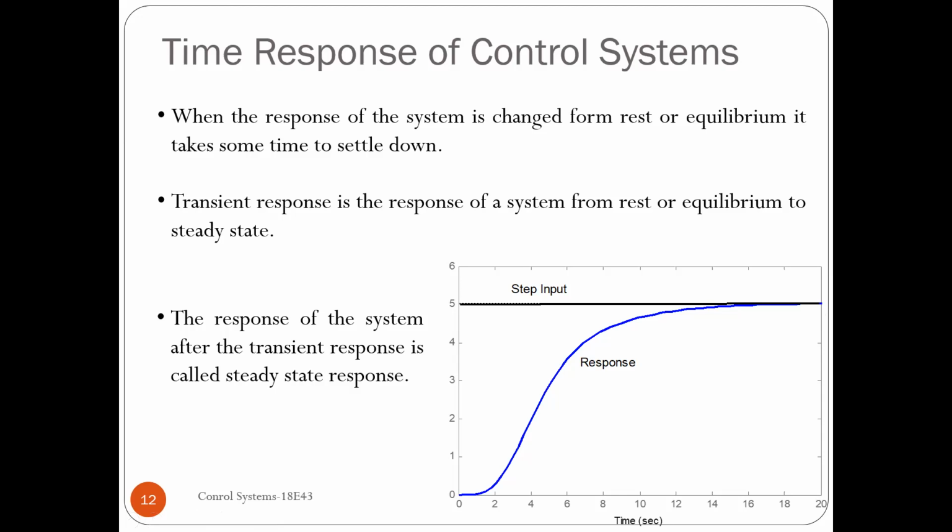Whenever we analyze the time response of a system, we have these two major parts, transient and steady state. Both are very important. You can see that the behavior in the transient is totally different from the behavior at steady state, and together they give us the time response of a system.